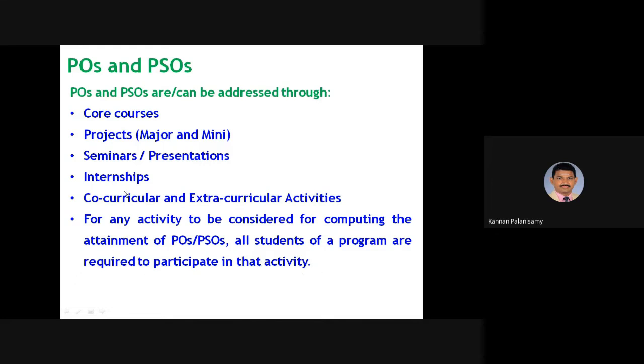So whatever the activity or assessment instrument you have designed, in that all students of a program are required to participate in that activity. Otherwise, it will not be considered for this attainment.